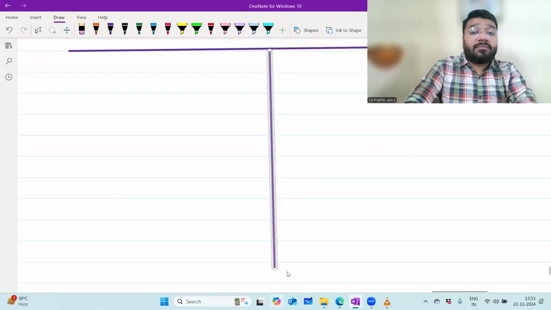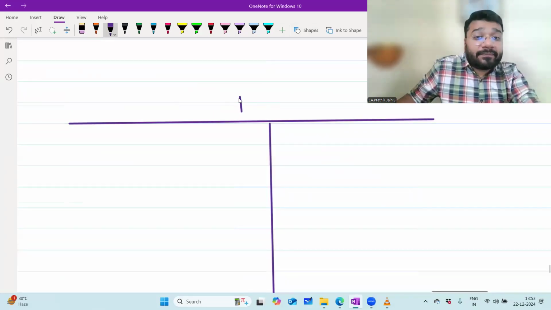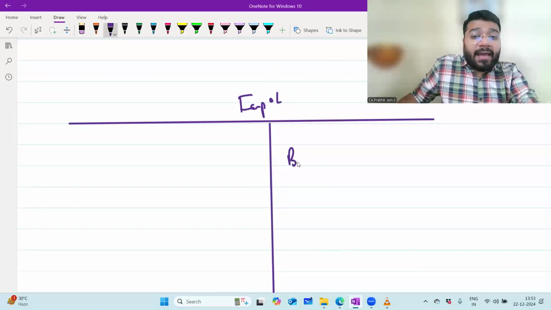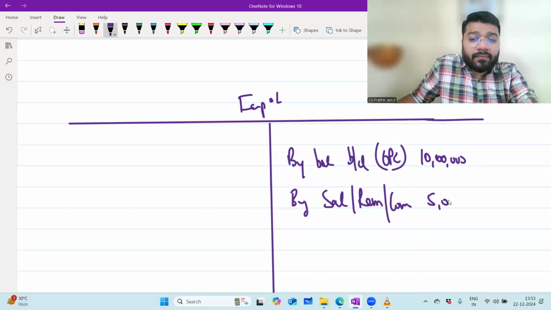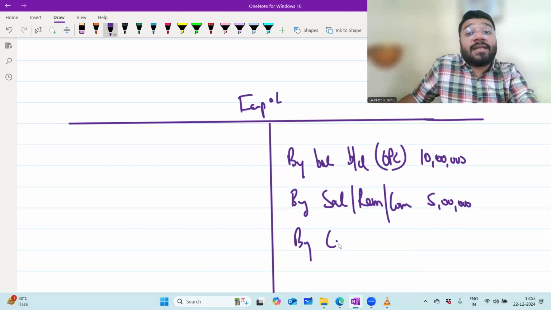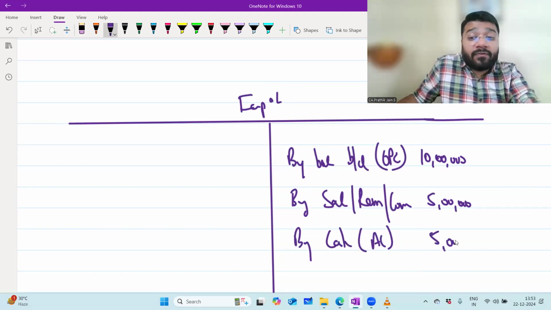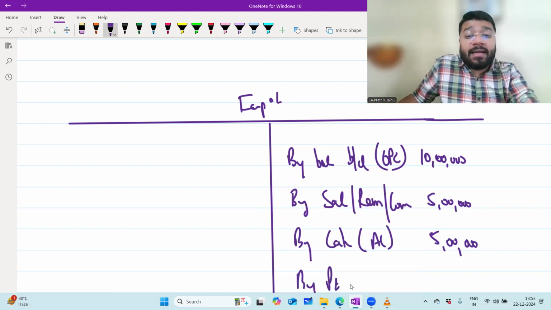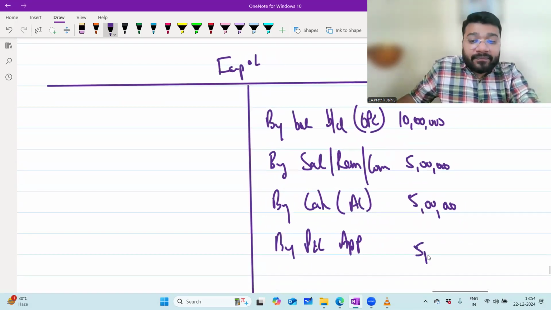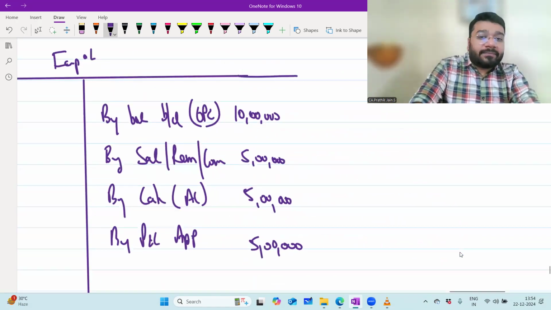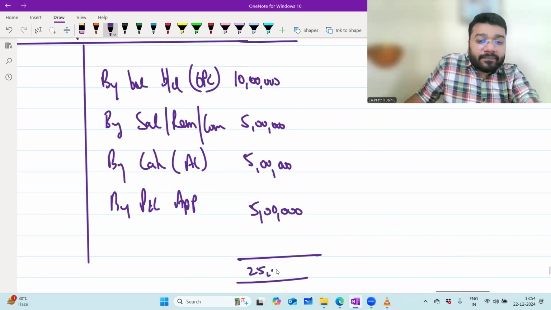In fluctuating capital method, what are the items that will come on the credit side? By balance brought down, which is opening capital, 10 lakh. Do you agree with me? Yes, sir. By salary, remuneration, commission, 5 lakh. By additional capital, cash, 5 lakh. By P&L appropriation account, interest on capital, forget it because you have to calculate. By P&L appropriation, share of profit, 5 lakh. What is the total? 25 lakh.